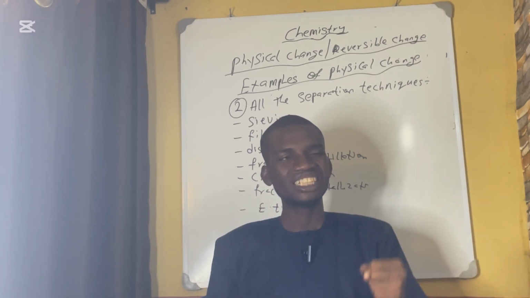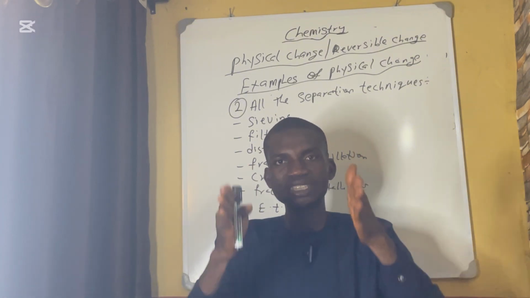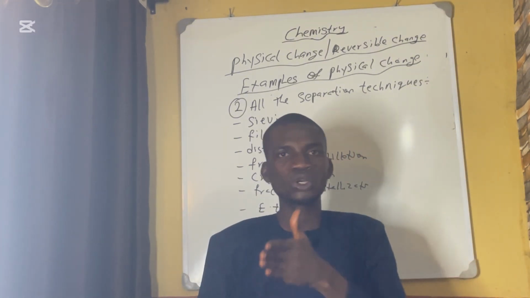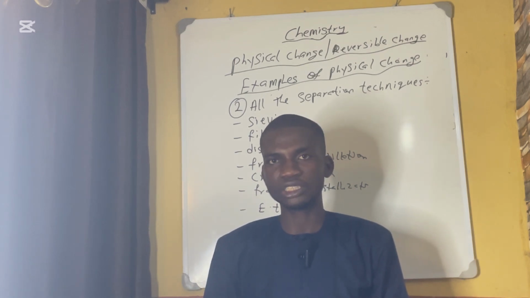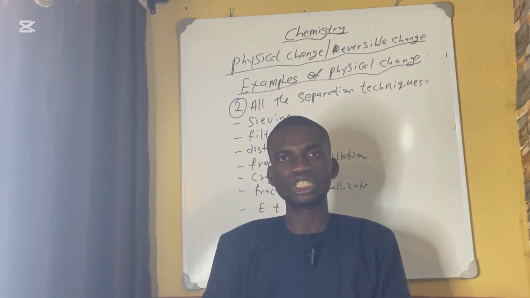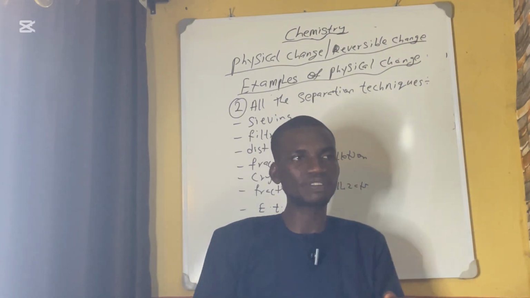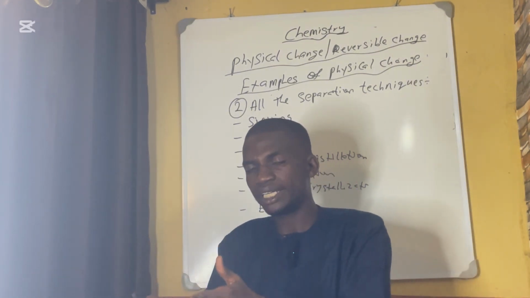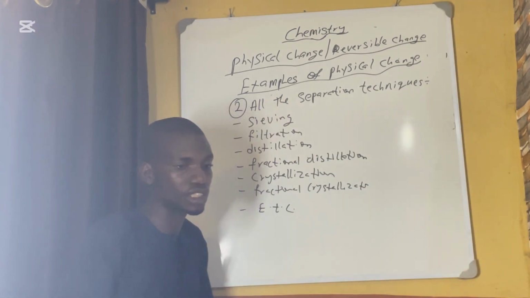The structure, the mass, the chemical formula remains intact at the product side. Unlike chemical change, where everything was changed to form a new product. You understand? So physical change is, after the whole reaction, you can still change it back and get your original reactant. So that is what we mean by physical change.